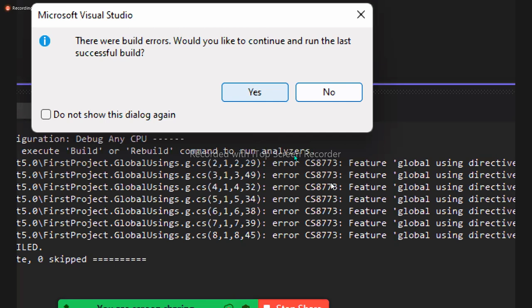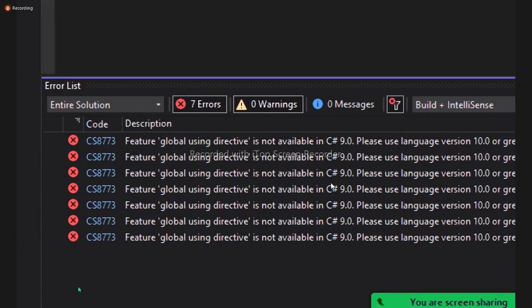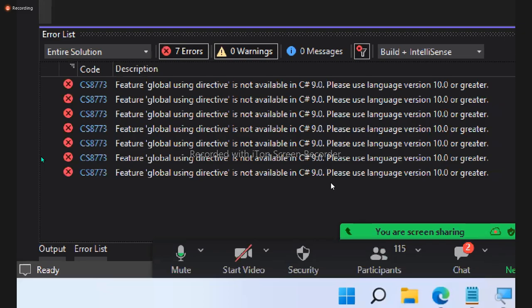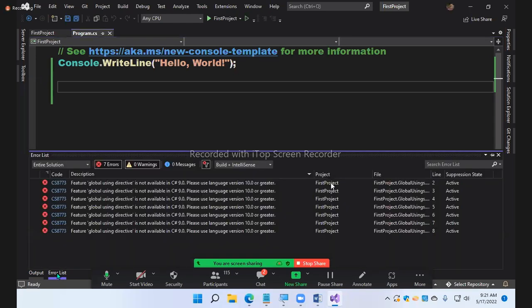So when it doesn't show you the errors, how do you fix the error? Click on the no button. And in the bottom, it will show you the error list. There are so many windows. We saw Solution Explorer now. Same way, in the bottom, you have the error list window. These windows have auto hiding. When I move away, they hide automatically. Again, if I want to see the error list, come below. Click on Solution Explorer on the right, click on the error list in the bottom, and the error list pops out.